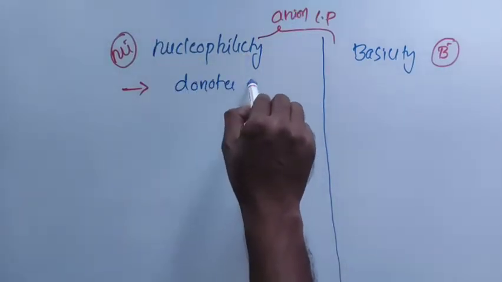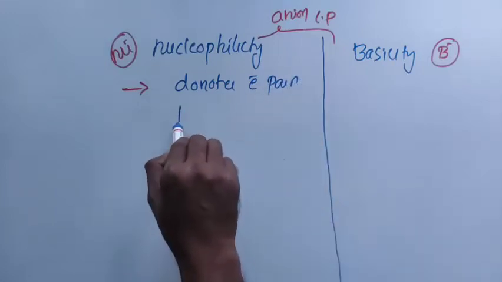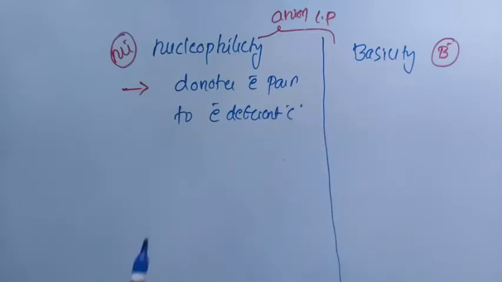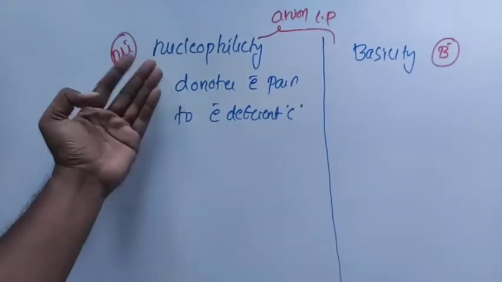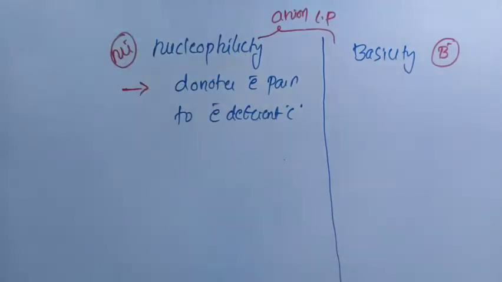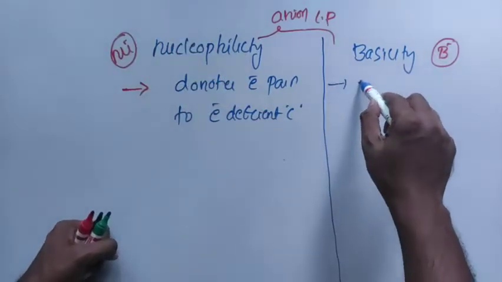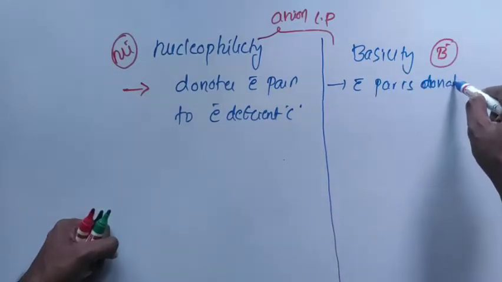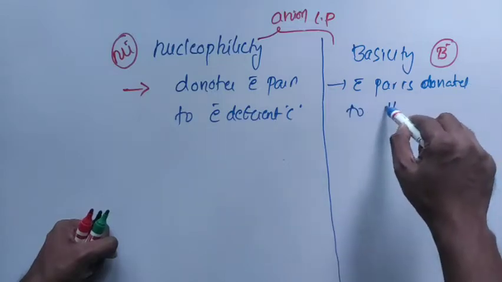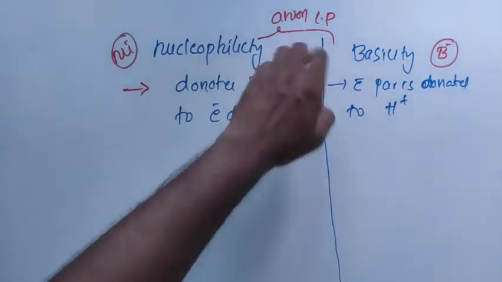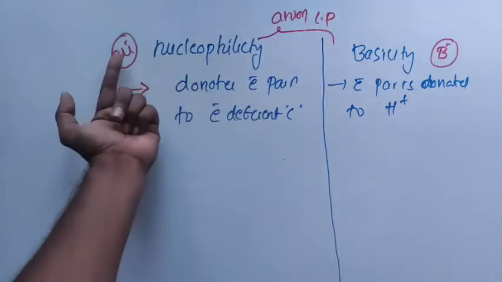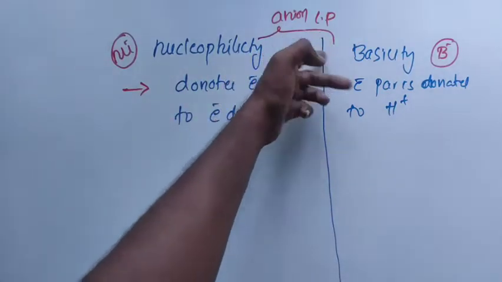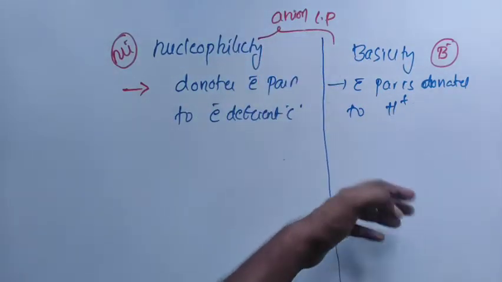When it donates an electron pair to an electron deficient carbon. In this case, the electron pair is donated to carbon, whereas in the other case the electron pair is donated to H plus. If an anion donates the electron pair to the electron deficient carbon, then it is a nucleophile, and the tendency is called nucleophilicity.